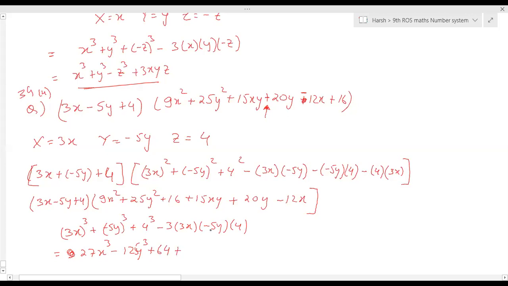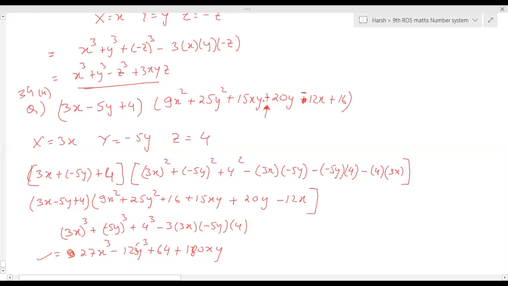This is plus 5 to the power of 3 is 125, 3 into 3x into minus 5y into 4, this is plus 180xy. So here you have to change the sign in your question.